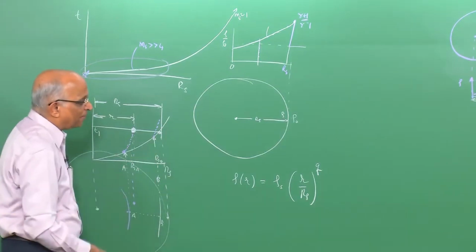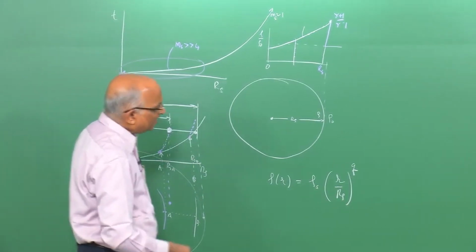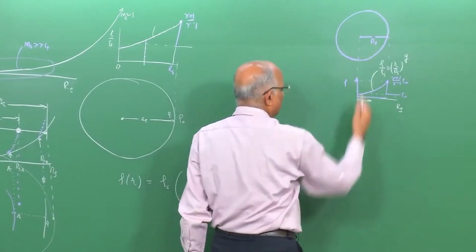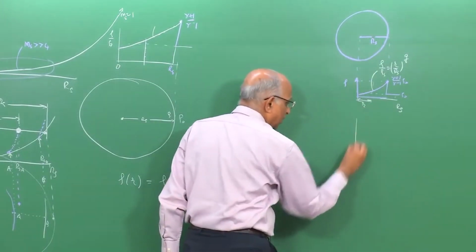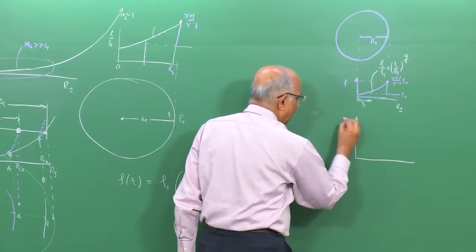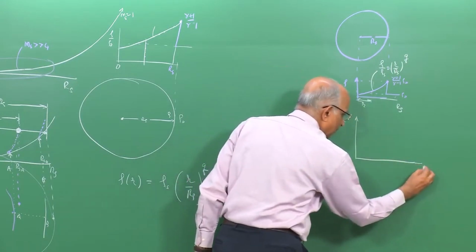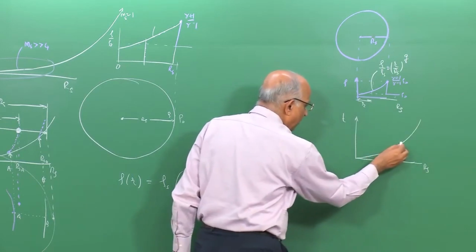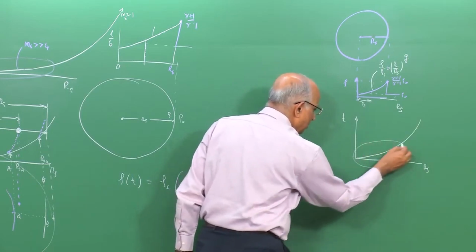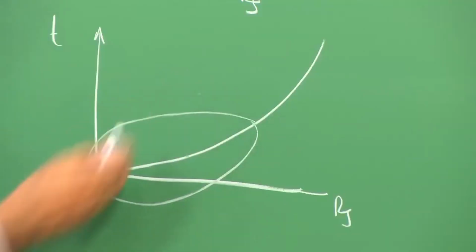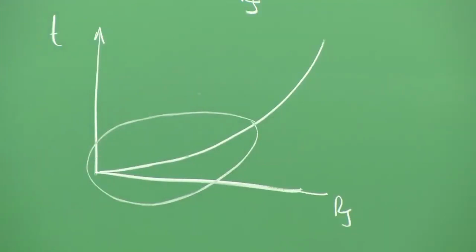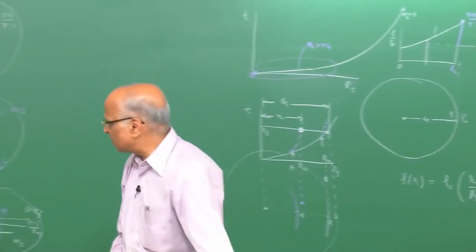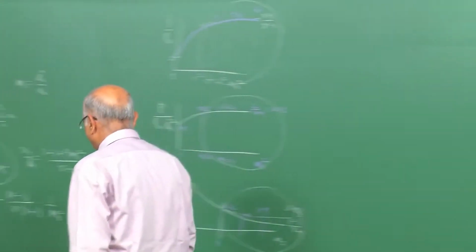Let us try to solve the mass conservation equation and see if we are able to deduce anything further about the blast which is propagating. Our interest, let us be very clear, is on the streak diagram, where we have t versus r s and the blast wave is propagating out. We wish to find out the characteristics of this initial region, which we call the strong blast region, and this is what I will do in the next 5 or 10 minutes. To be able to do that, let us put down the problem a little more clearly.